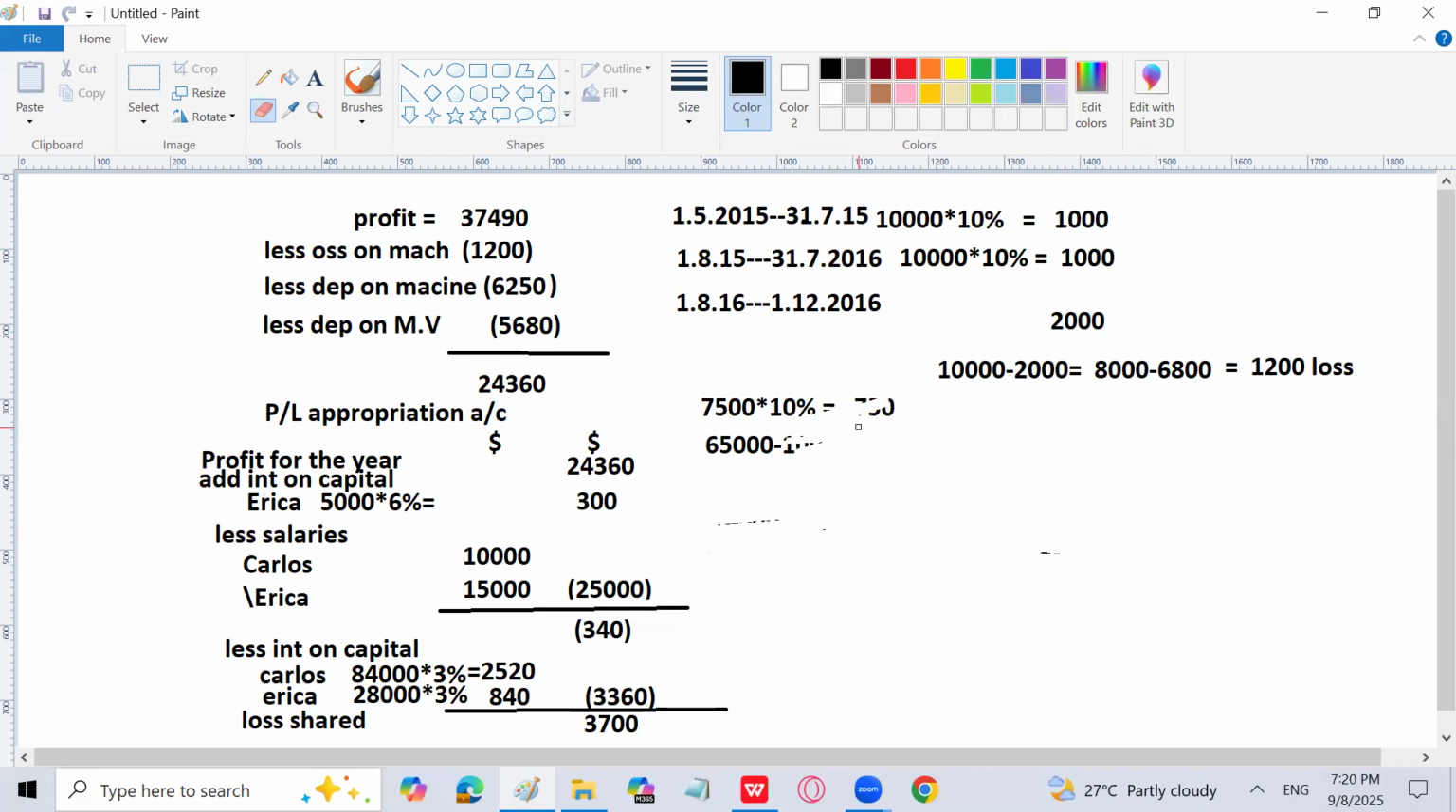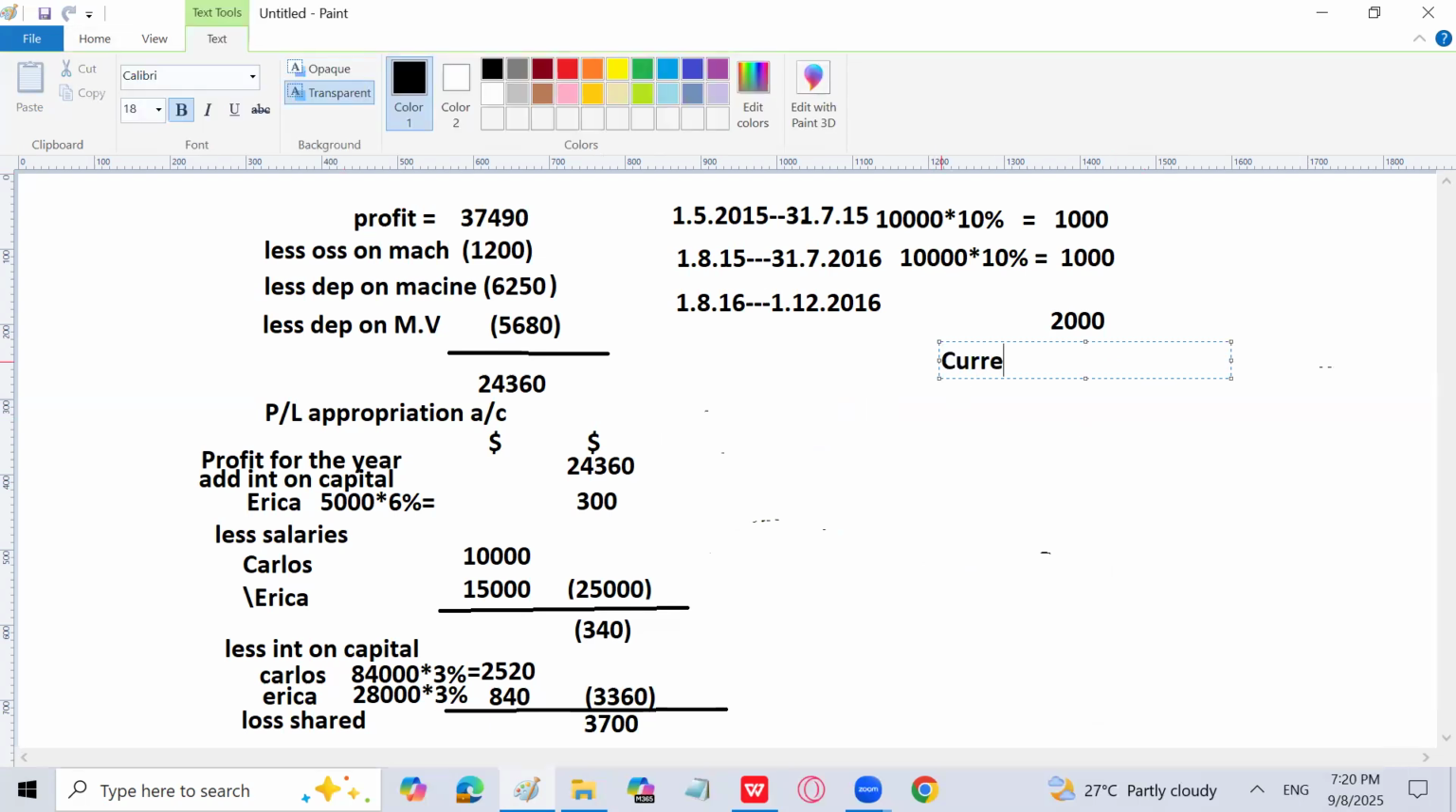I will prepare the current account. In the current account, you remember that on the credit side the current account will increase, and on the debit side the current account will decrease. So profit, interest on capital and salary will come on the credit side, and losses, drawings or interest on drawings will come on the debit side.